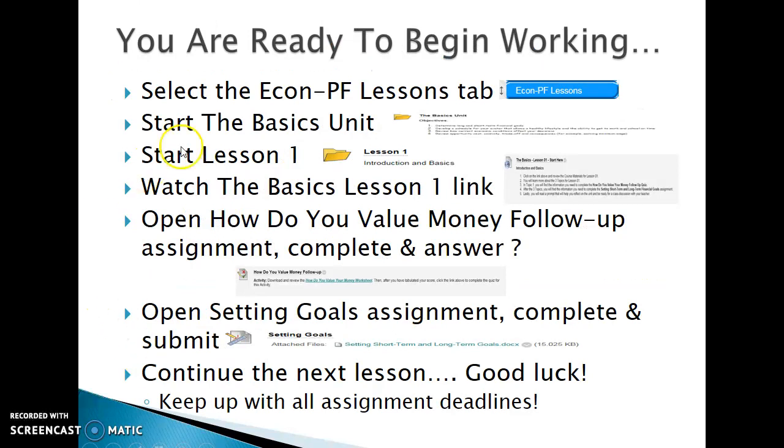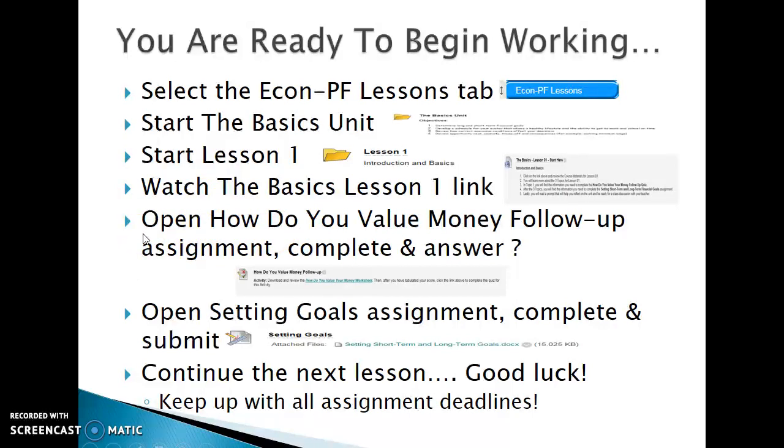Now you're ready to begin completing the content for the course. You'll select the Econ Personal Finance Lessons tab. That's where the online campus modules are. We don't use a textbook, so we have PowerPoints and various interactive lessons that will help you learn the content that you need to be successful in the class. You'll go ahead and start with the basic unit. Click on that, open up the first lesson, Lesson 1. Watch the basic Lesson 1 link to any, again, PowerPoints or any content that is available for you, and then follow up with any assignments once you've done so.